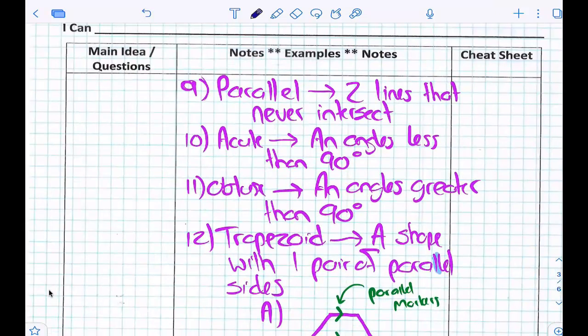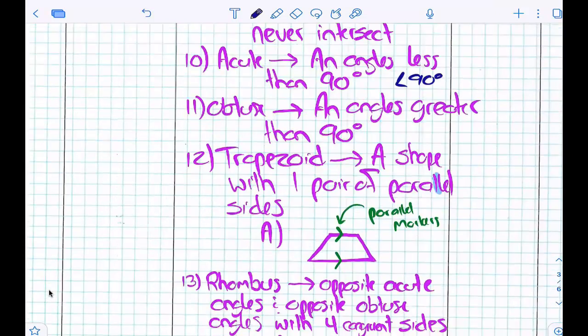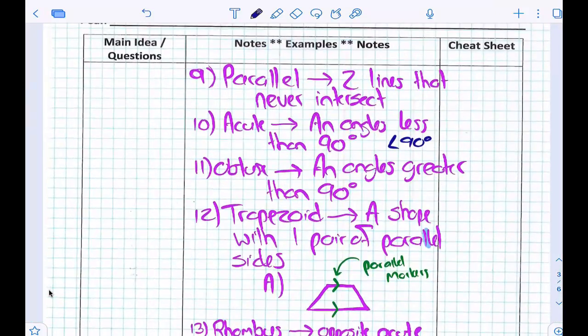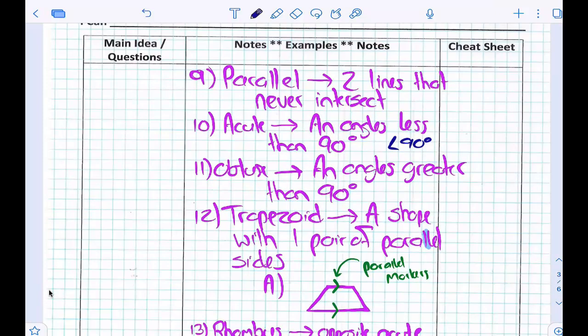Acute would be less than 90 degrees. Obtuse would be greater than 90 degrees. All right, and then trapezoid. Did you say congruent would be less than 90 degrees? No, I said acute. I think you said congruent. Oh, acute is less than 90 degrees. My bad. Because it just didn't make sense. Sorry. Obtuse is greater than 90 degrees, right?